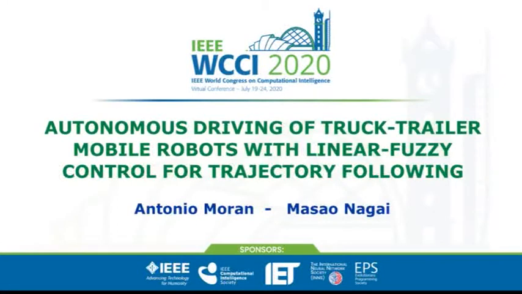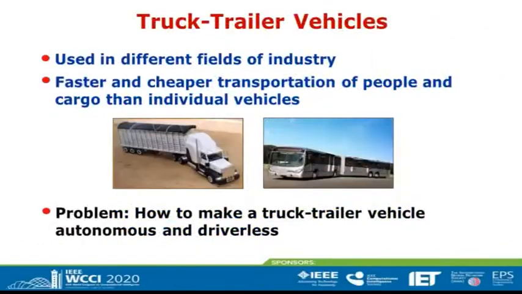Autonomous driving of truck-trailer mobile robots with linear fuzzy control for trajectory following. Truck-trailer vehicles are used in different fields of industry. They are a faster and cheaper transportation means of people and cargo than individual vehicles. In this paper, we want to solve the following problem: how to make a truck-trailer vehicle autonomous and driverless, becoming a mobile robot.